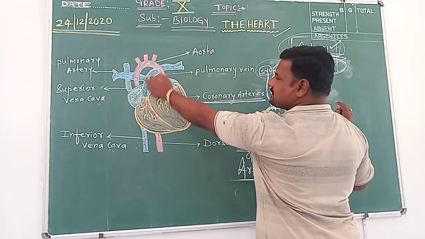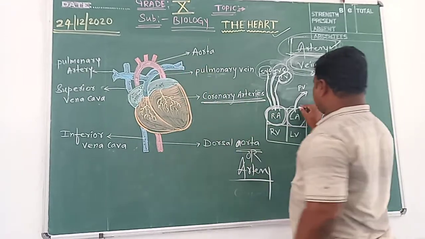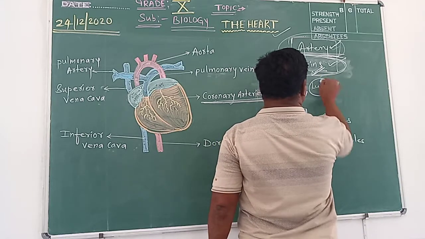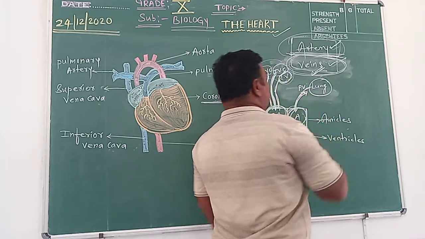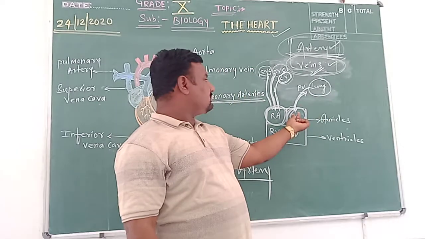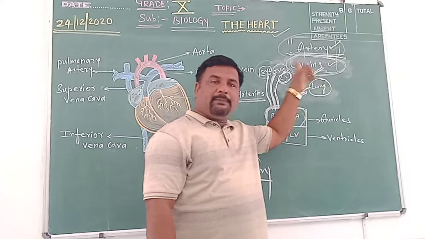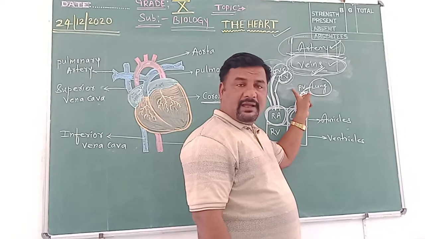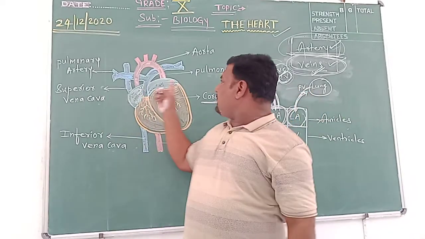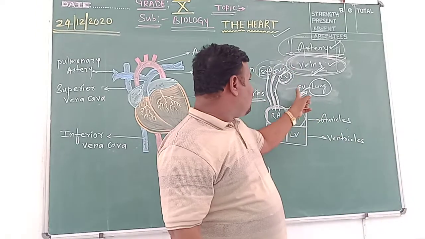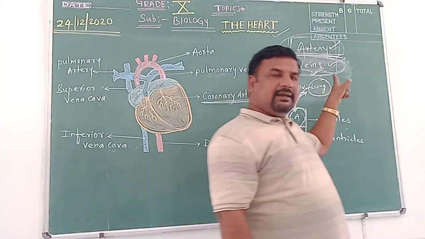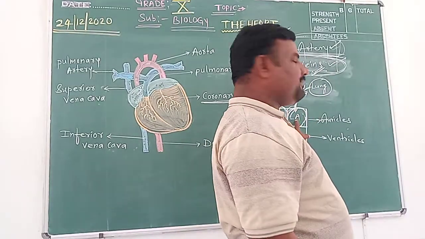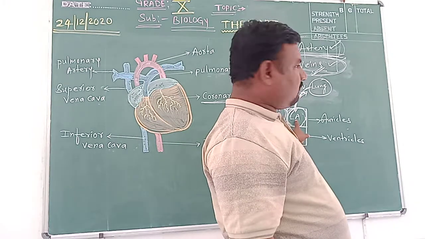This is the left auricle. This is the pulmonary vein. It opens into the left auricle and collects oxygenated blood. Which blood does it collect? Oxygenated blood from the lungs. The oxygenated blood, the pure form of blood present in the lungs, is collected by which blood vessel? Pulmonary vein. So the pulmonary vein collects oxygenated blood present in the lungs and brings it to the left auricle.